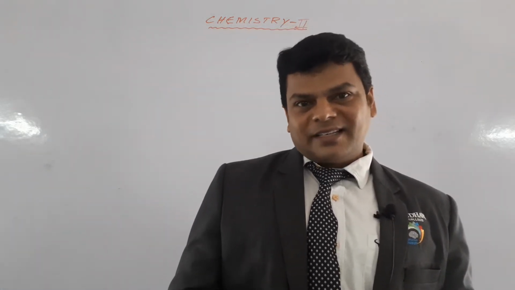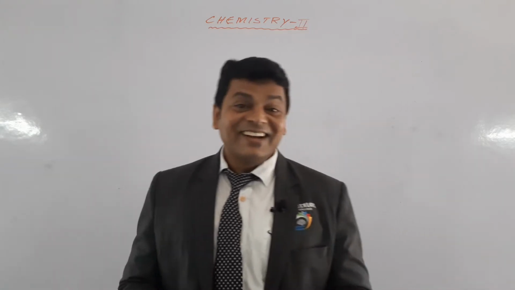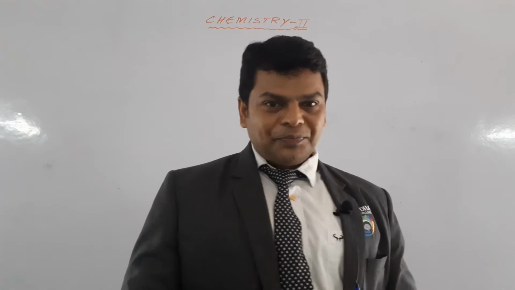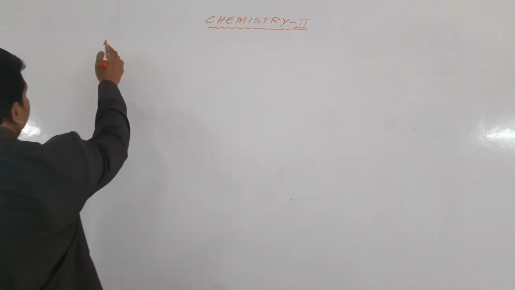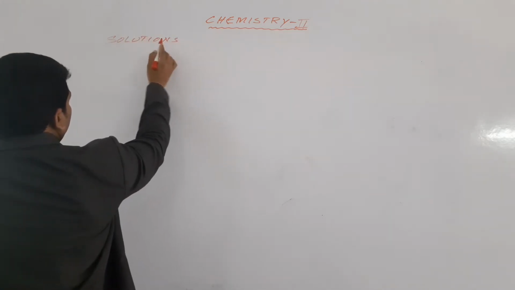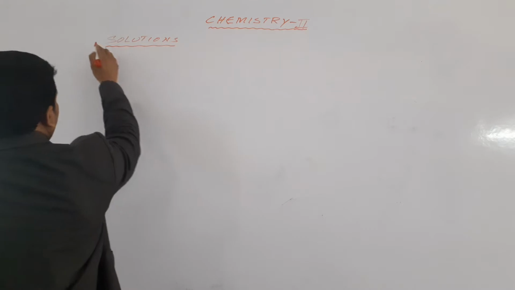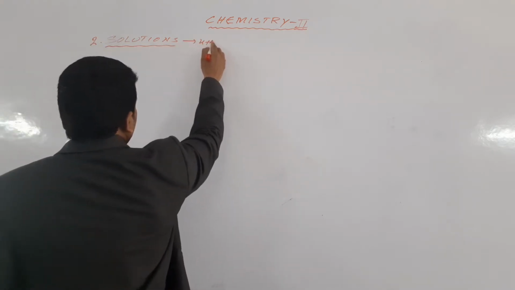So, how to take care about coronavirus. This is the second class. The introduction and blueprint were covered in the first class. Now, in this class, we are going to discuss solutions, the second chapter, which carries 6 marks, 4 plus 2.